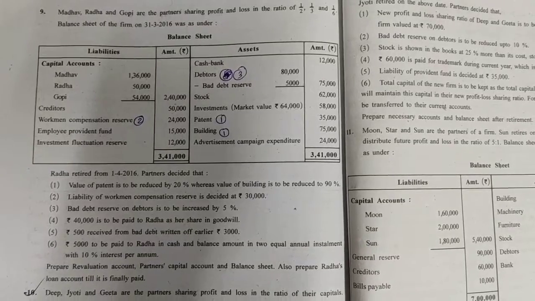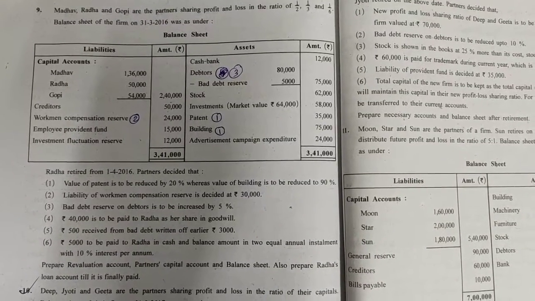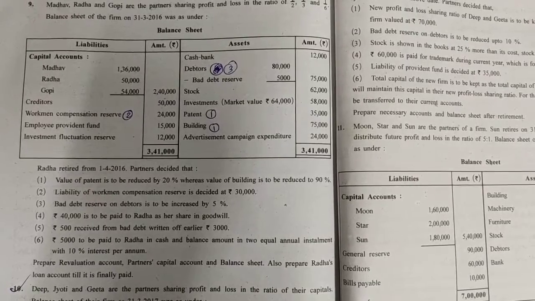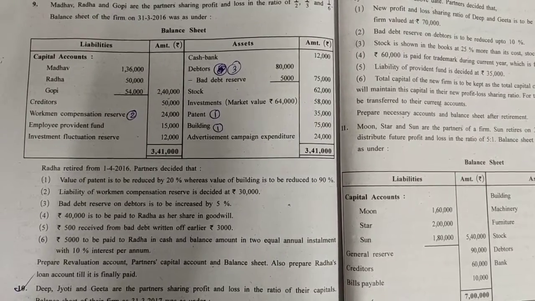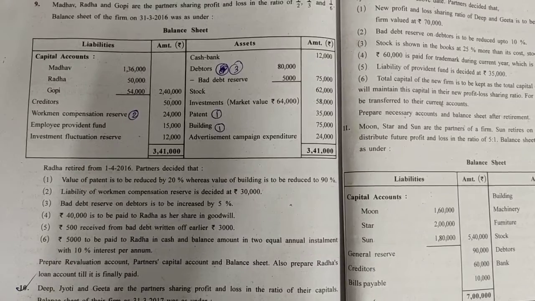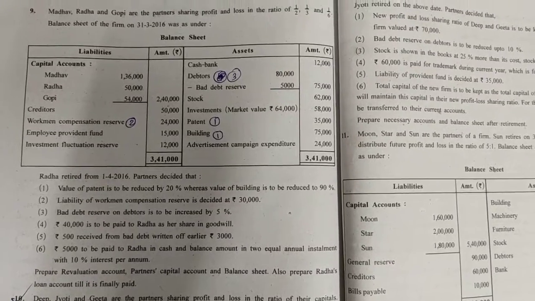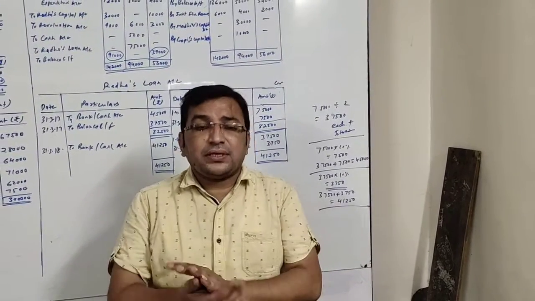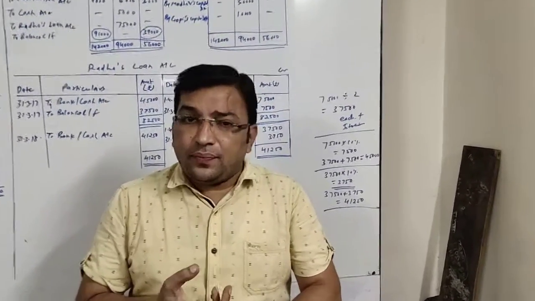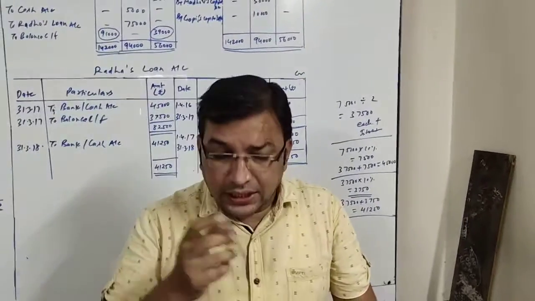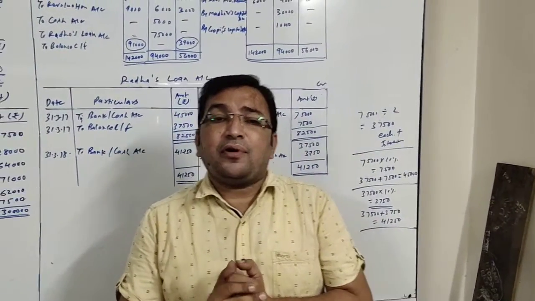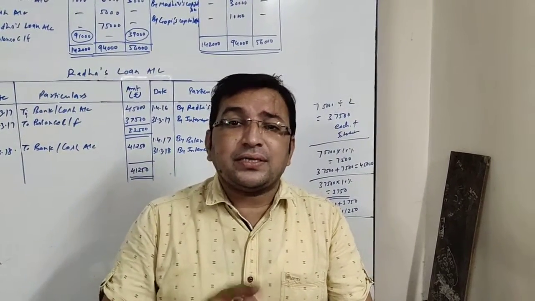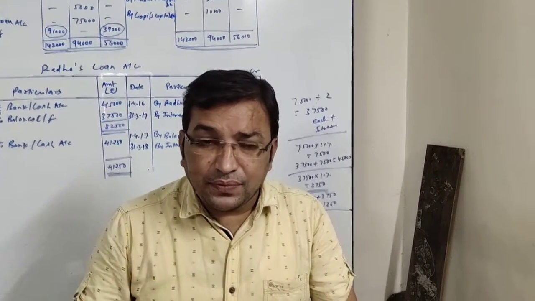Next, rupees 5,000 is to be paid to Radha in cash and balance amount in 2 equal annual installments with 10% interest per annum. So friends, there is one new adjustment for us, which says that rupees 5,000 is to be paid to Radha and remaining amount will be paid in 2 annual installments along with interest 10% per annum.